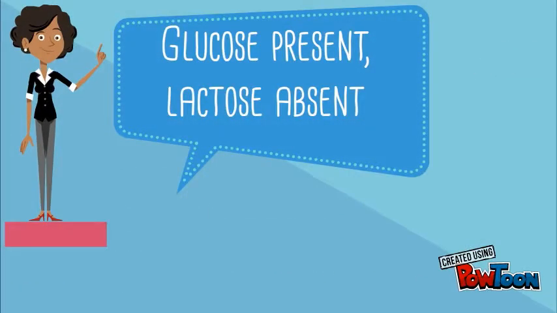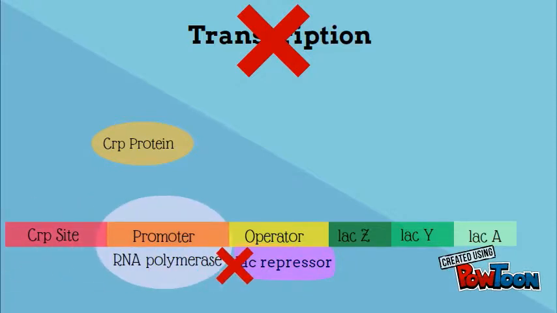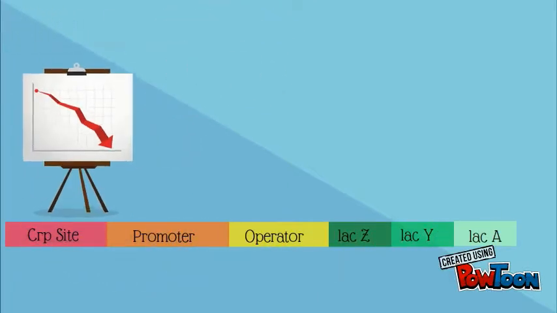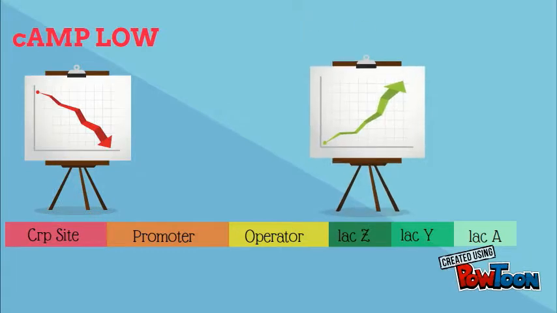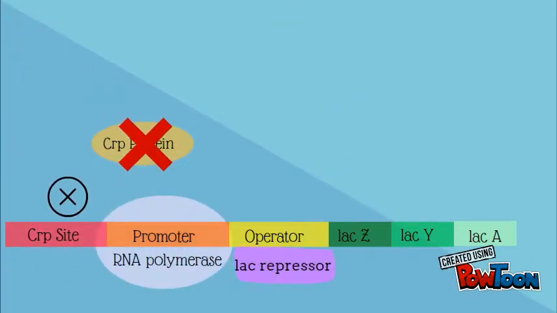When glucose is present and lactose is absent, no transcription of the Lac Operon occurs. That's because the Lac repressor remains bound to the operator and prevents transcription by RNA polymerase. Also, cAMP levels are low because glucose levels are high, so CRP protein is inactive and cannot bind DNA.